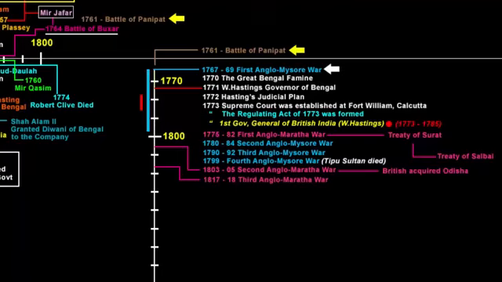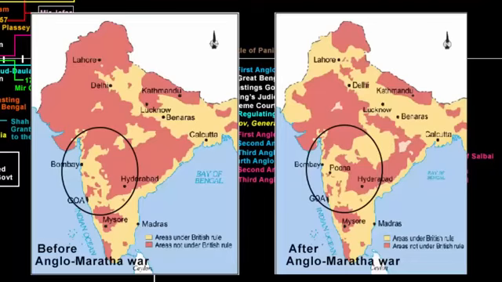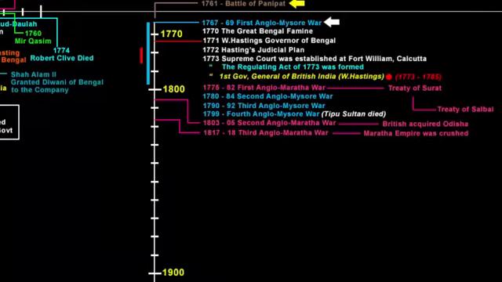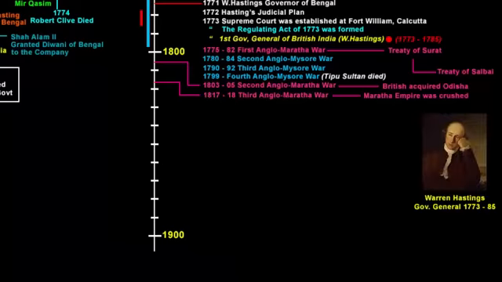And the third Anglo-Maratha War took place between 1817 to 1818. This was the final and decisive conflict between the British East India Company and the Maratha Empire in India. The war crushed the Maratha power. The Peshwa was removed and sent away to Bithur near Kanpur with a pension. The company now had complete control over the territories of Mysore, Hyderabad, Lucknow, Pune, Travancore, Cochin and many other princely states.